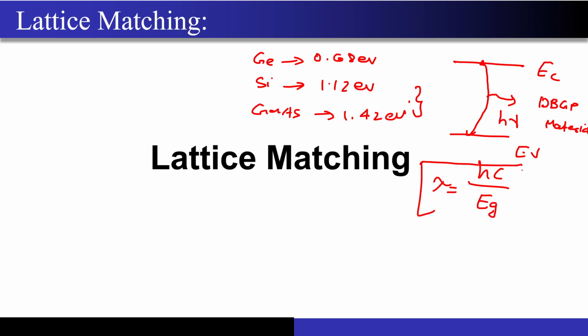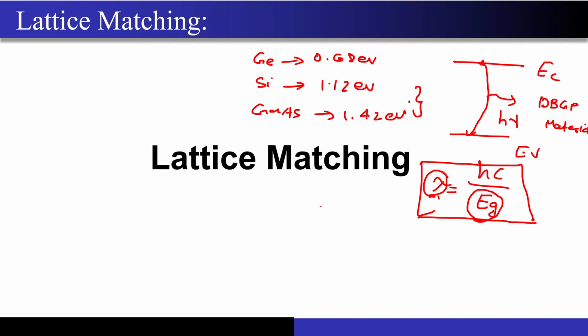Because sir has repeated this multiple times, and also we have seen this during the last doubt solving session as well, correct? So now what should I do if I want to have an LED which is transmitting at a particular wavelength, but corresponding to this wavelength there is no naturally occurring material which can provide me that band gap, correct? So I have to do something in between, correct? So what did we say?